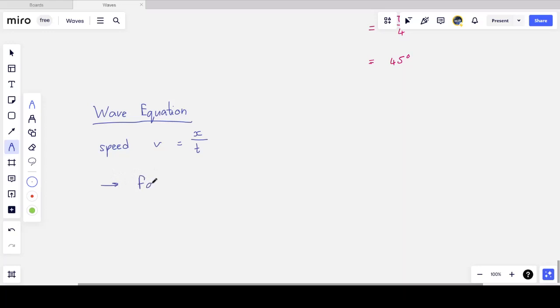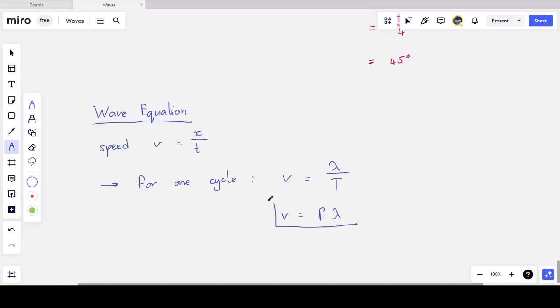So for one complete cycle, the speed is the distance, which is one wavelength, divided by the time t. So as I'm watching this wave, I see one wave go past in a time t, which we call a period, uppercase T. And so v is lambda divided by T. But if you remember, we said that 1 over T, 1 over the period, is the frequency. So the speed is the frequency multiplied by the wavelength.